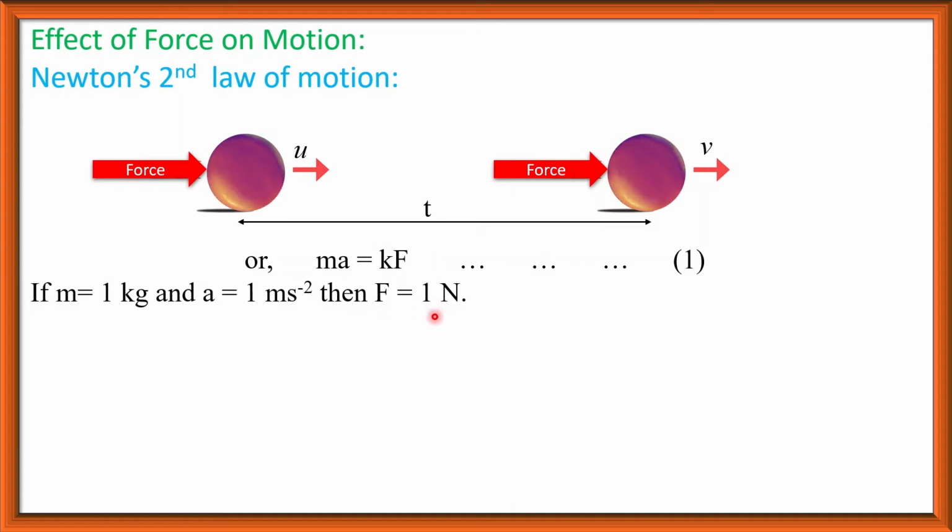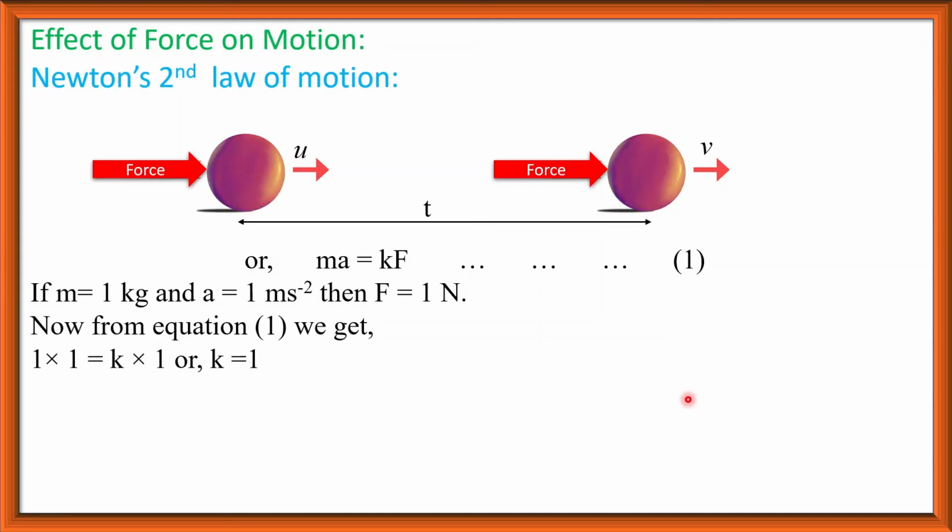So from this equation we can write now: mass 1 kg, acceleration 1 meter per second square is equal to k into force F, which is equal to 1 Newton. Because when m is equal to 1 kg and a is equal to 1 meter per second square, then force is equal to 1 Newton.